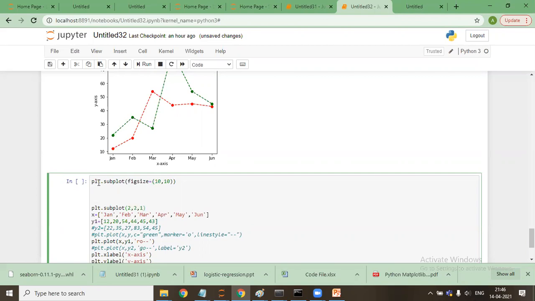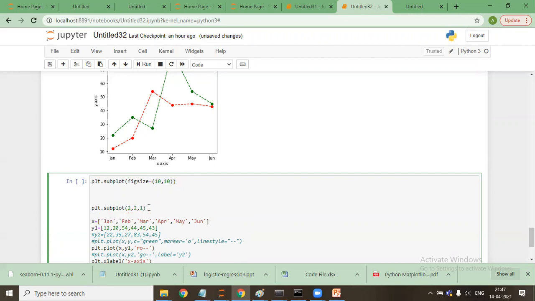When I say PLT dot subplot, 2, 1. First of all, when I say 10 by 10, this means length 10, breadth 10 centimeters. Space is reserved for a plot to be plotted. When I say PLT dot subplot 2, 2, 1, I am going to plot 4 graphs here, and this will be the first one.